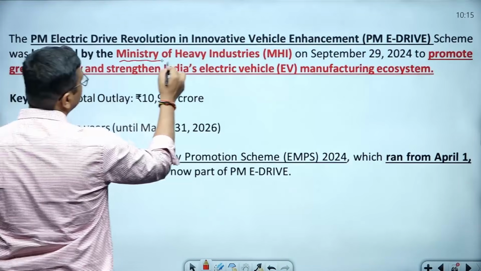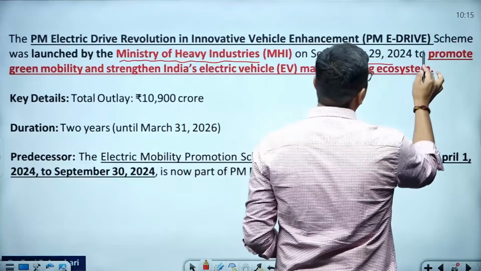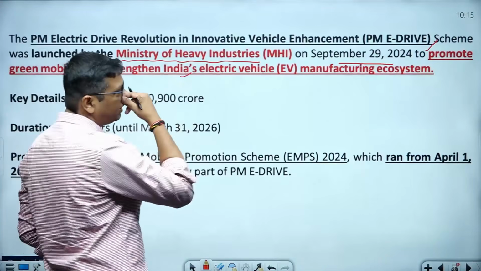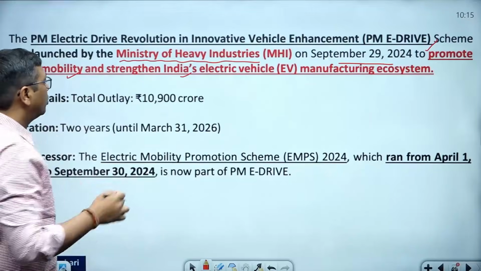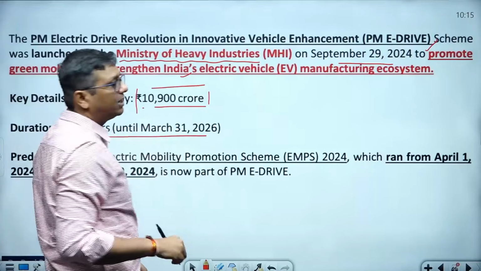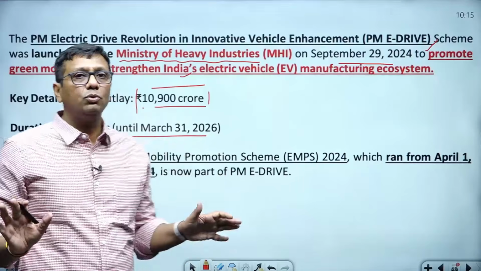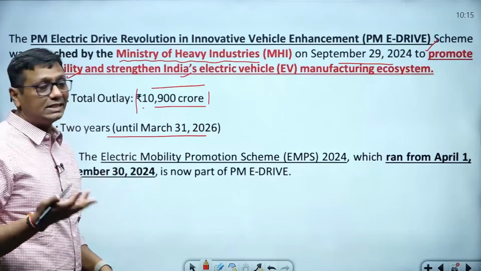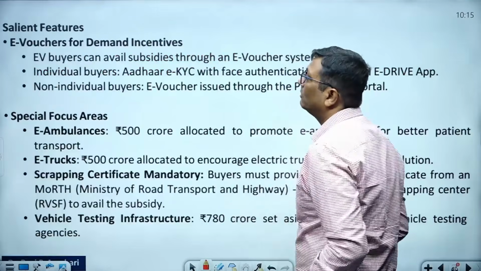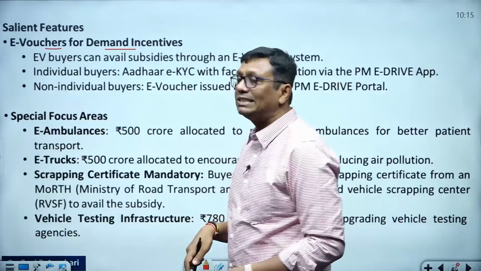It was launched by the Ministry of Heavy Industry on 29 September 2024. The purpose is to promote green mobility, of course EV, and strengthen India's electric vehicle manufacturing ecosystem. Government funding for this is 10,900 crore rupees for 2 years; it will close on 31st March 2026, but there are no updates now, so we should hold on. Okay, but I'm very sure it will be further extended. Under this scheme, the government is going to provide e-vouchers for demand incentives.